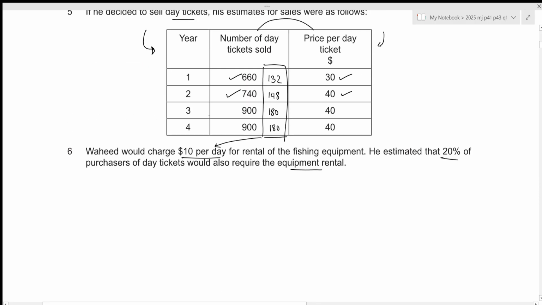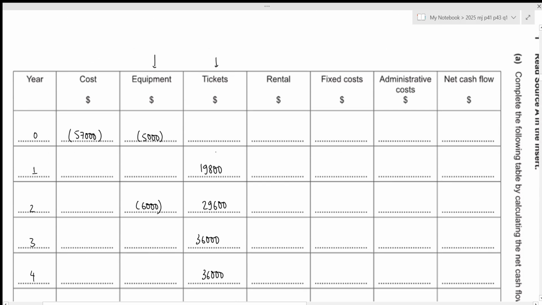Then for year 3, that will be 900 times 40, which results in the value of 36,000. And the same applies for year 4 as well. Let's write it down. So we have 36,000 and 36,000. And the tickets will be positive because this is the income that we will be getting by selling the tickets.